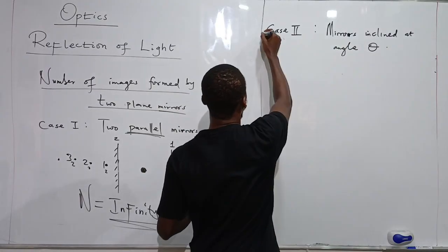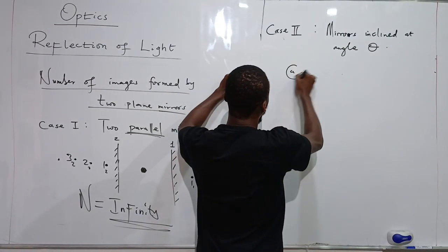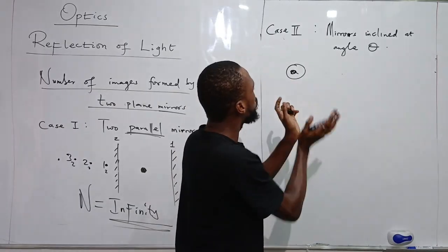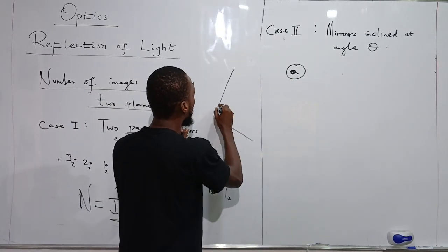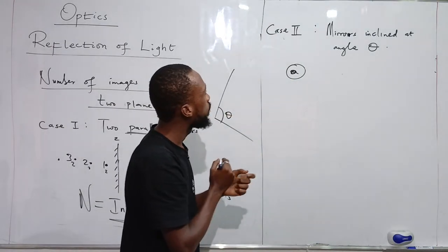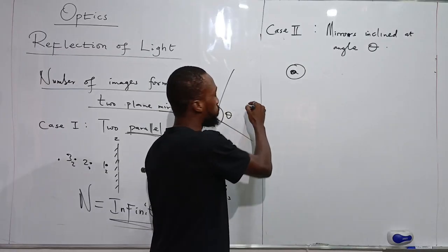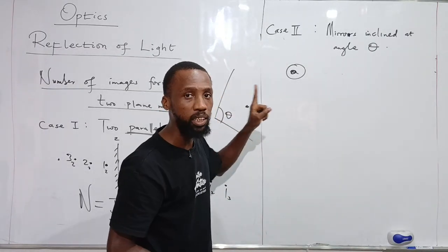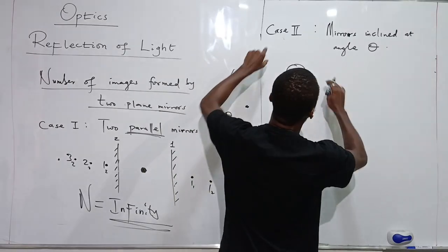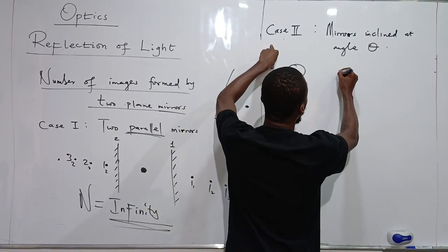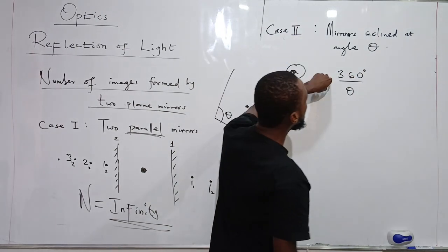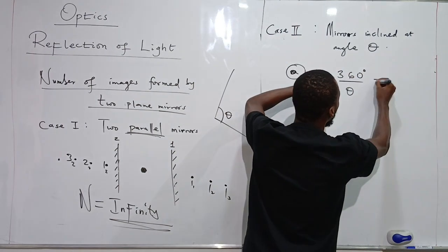Under this case, I will talk about two different situations again. Situation A. I have two mirrors inclined at an angle theta to each other, and an object is placed between them. How many images will be formed? The first thing we need to do is to obtain 360 degrees over theta. Divide 360 by theta and get n.